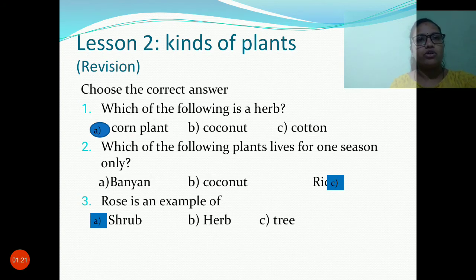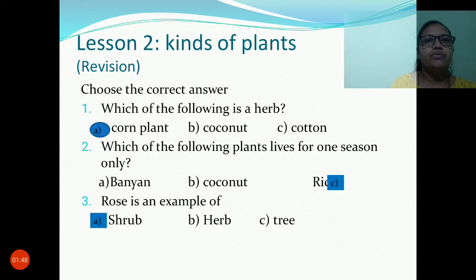Which of the following is a herb? A, corn plant. B, coconut. C, cotton. See, coconut is a tree. Cotton is a shrub. Corn plant is a herb.